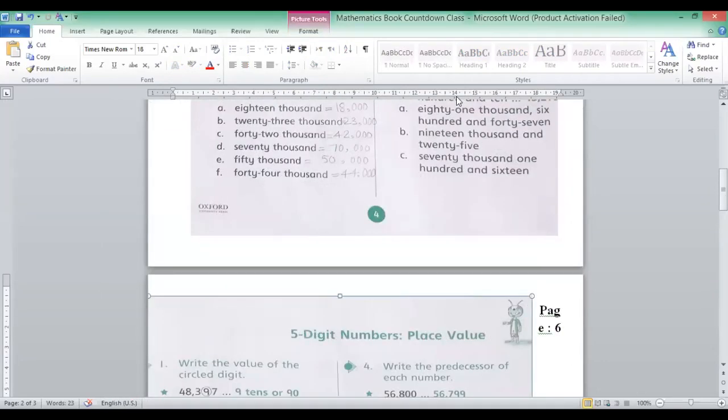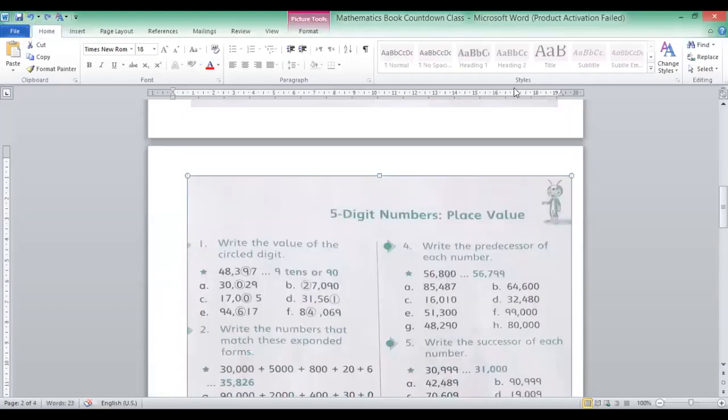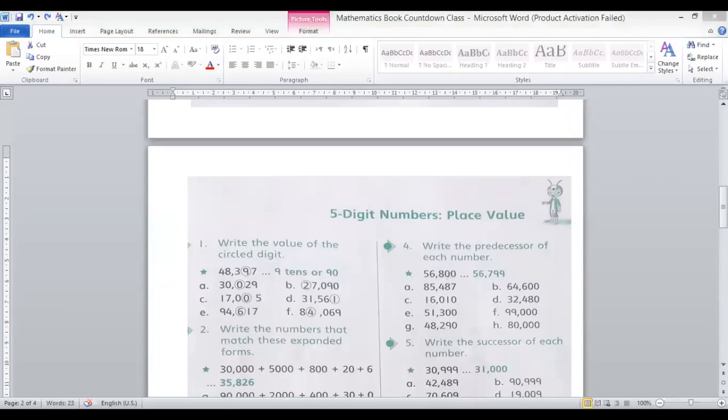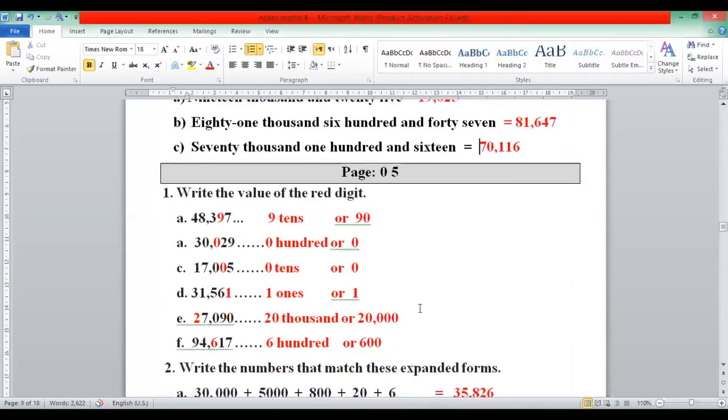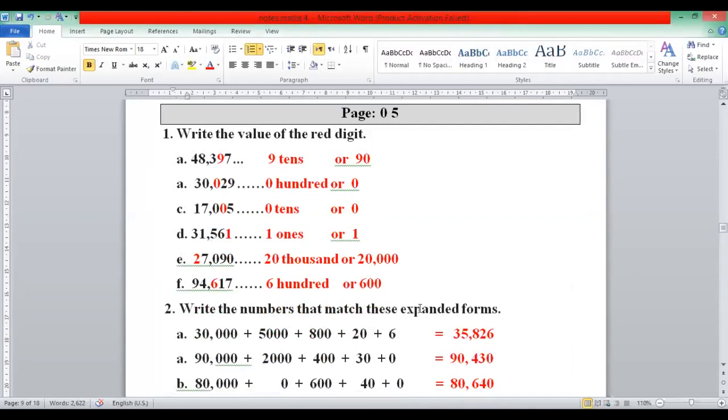Okay, now I'm going to share the answers of this page. This is page 5. Question 1.